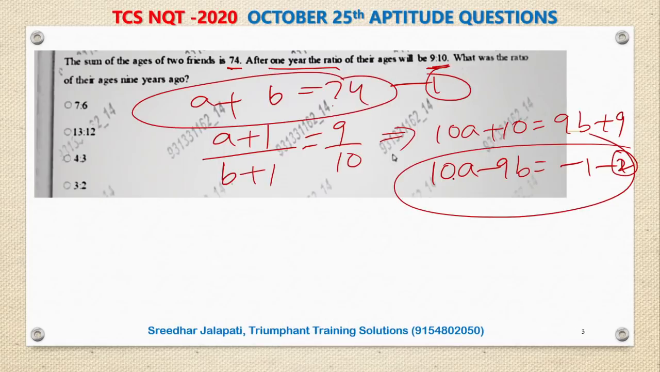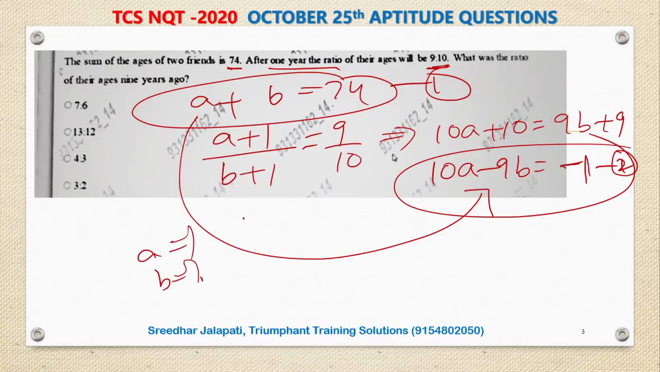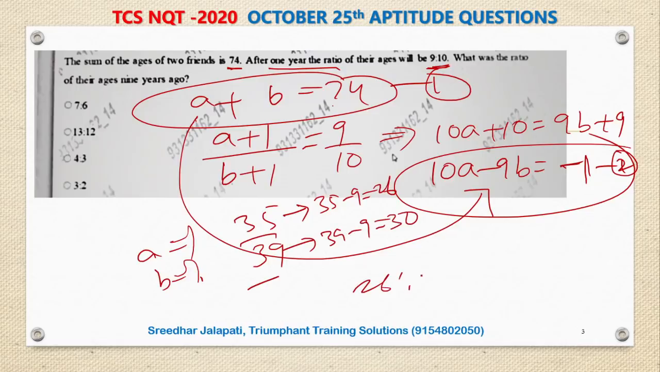So we have A plus B is equal to 74 and 10A minus 9B is equal to minus 1. I think you are all very good at solving these two equations in two variables. Obviously you will get the A value, B value, and ultimately the same numbers I have taken, 35 and 39. These are their present ages. But 9 years ago you want their ratio of ages. So 35 minus 9, 26, whereas 39 minus 9, 30. So the required ratio 26:30, which is 13:15, not in the options. Anyway, this is the question.